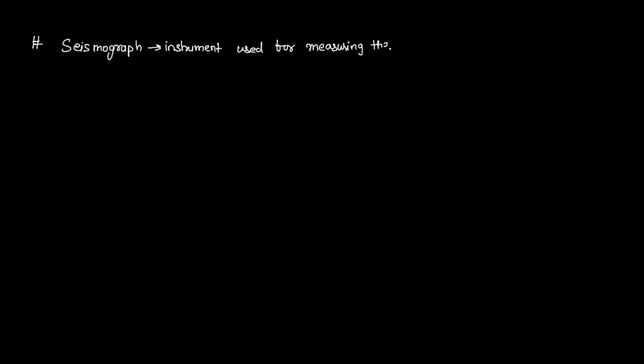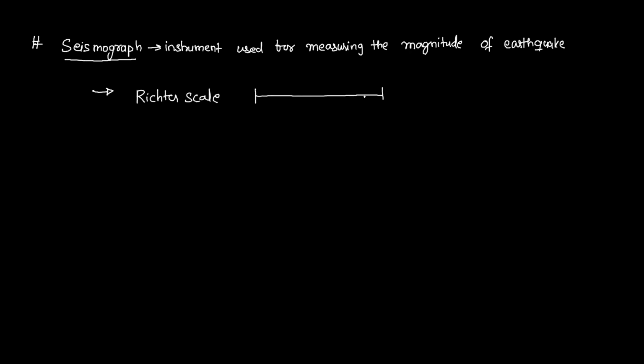Measuring the magnitude of earthquake. A seismograph is an instrument which is used for measuring the magnitude of earthquake. Generally the magnitude of earthquake is measured on a special scale. The name of that scale is Richter scale. This Richter scale consists of 10 points, which start from 0 to 10.